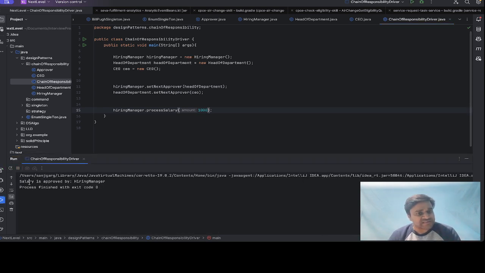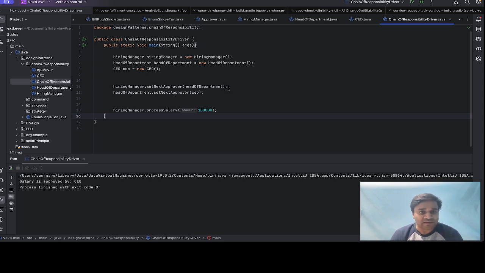If you can see, salary is approved by the hiring manager. Let's say salary is 10,000. Salary is approved by the head of the department. If let's say salary is 1 lakh, the salary is approved by the CEO. So request is delegated from hiring manager to the head of the department, and head of the department to the CEO. So this is the chain of responsibility principle.